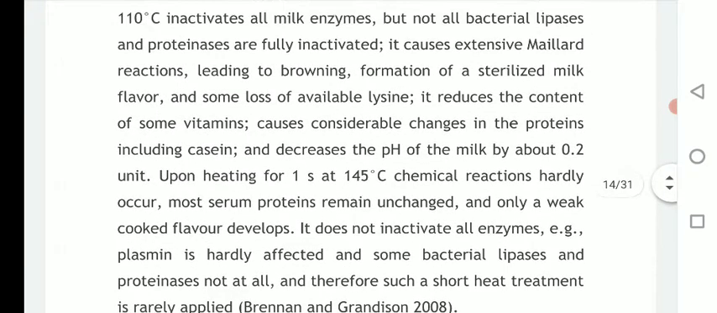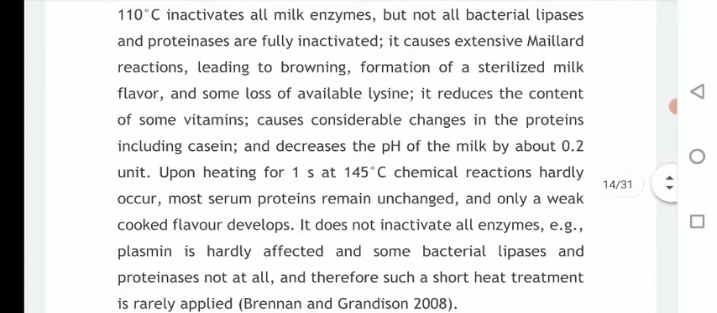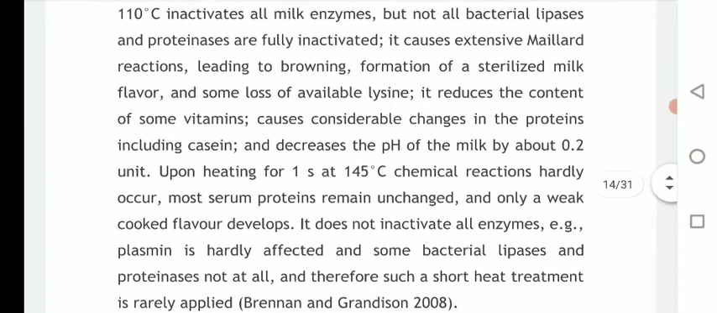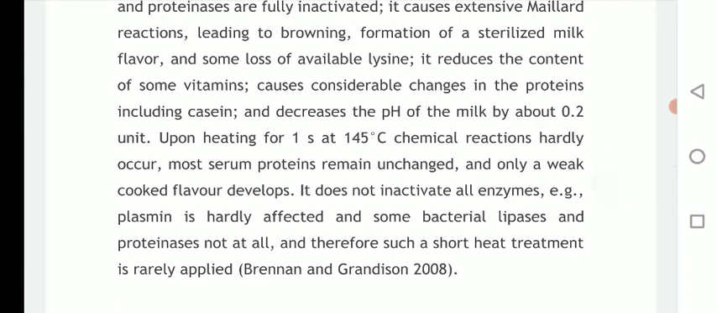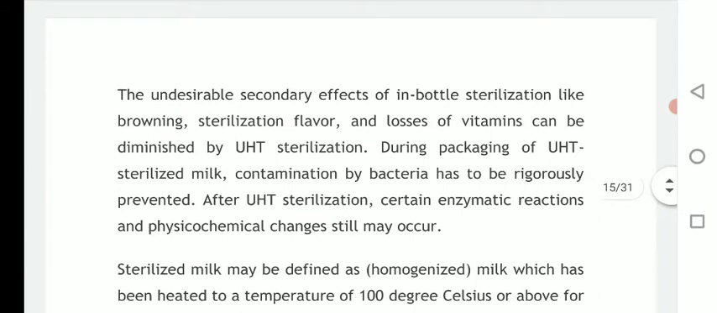So what is the drawback of this system? Overheating, meaning heating of milk at 110 degrees Celsius for 30 minutes, inactivates or denatures some protein molecules, and some vitamins also get denatured using this temperature and time combination. The undesirable secondary effects in bottle sterilization, like browning, sterilization flavor, and loss of vitamins can be diminished by UHT sterilization.